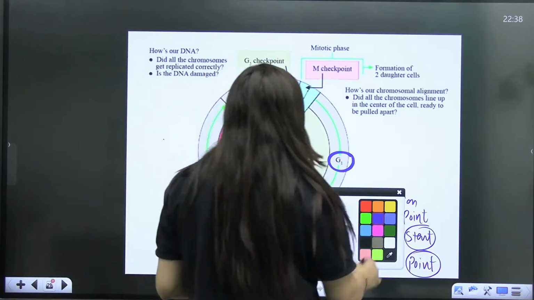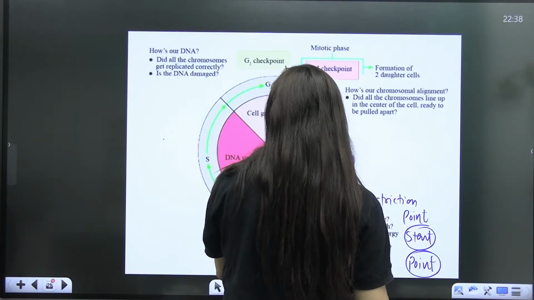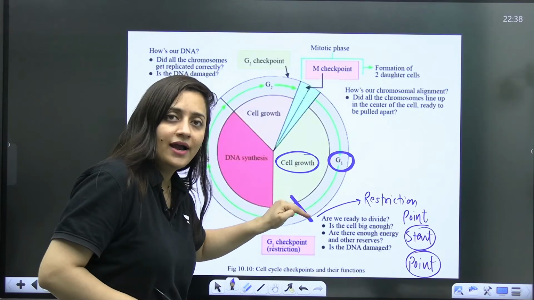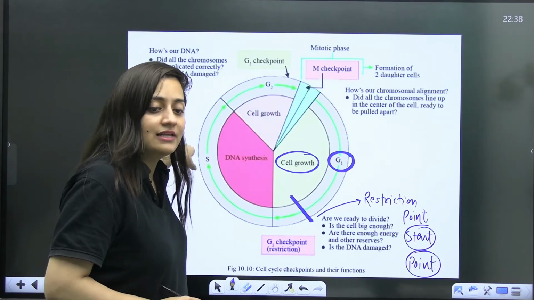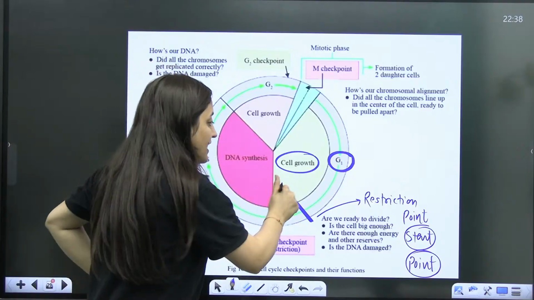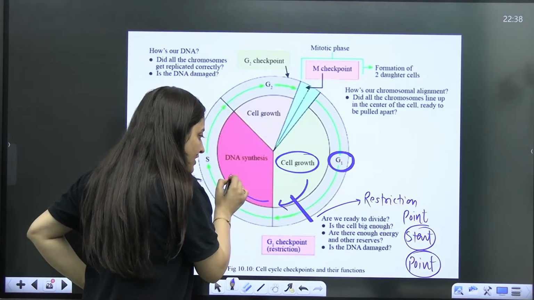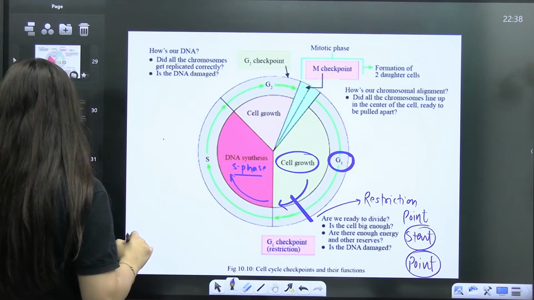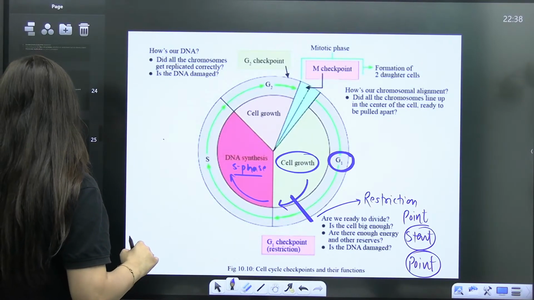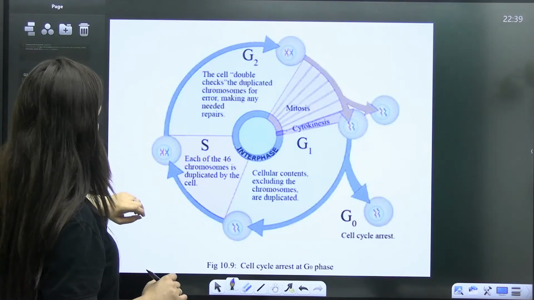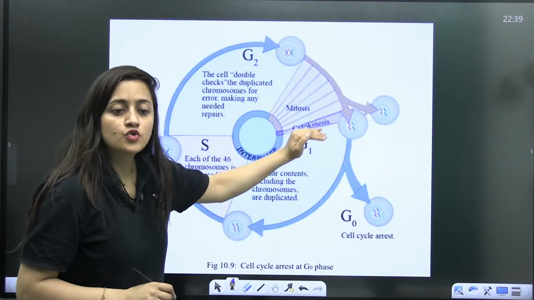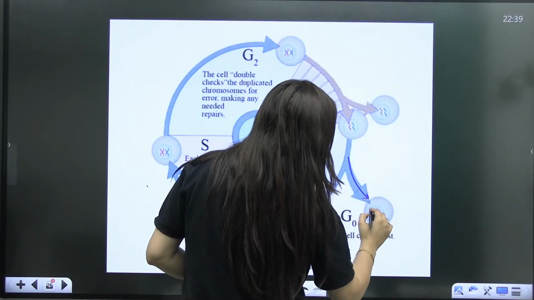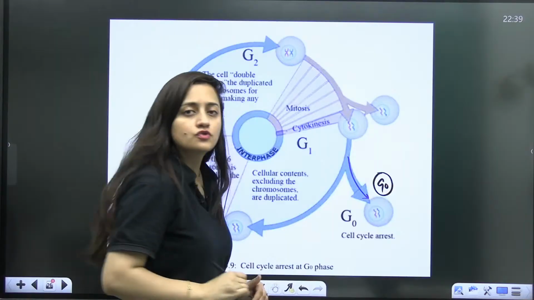So basically, what is going to happen? When there is the G1 phase, if the cell gets a go-ahead signal that yes, I have to cross this, I have to go for the division, then if the cell has crossed this restriction point, definitely it will enter the S phase. But if there is no go-ahead signal, the cell will exit this phase and enter a phase which is known as G0.